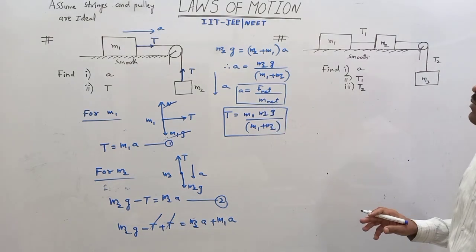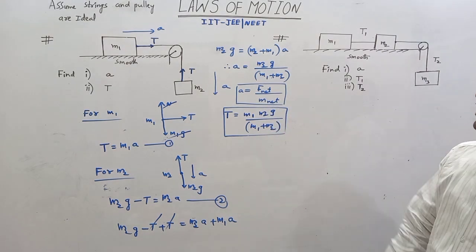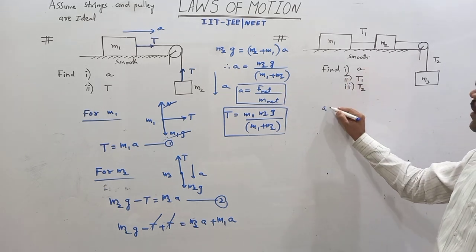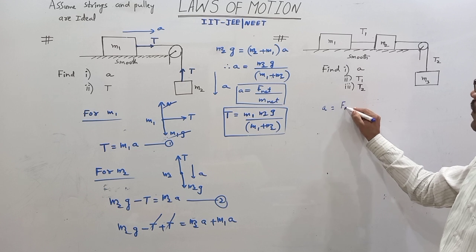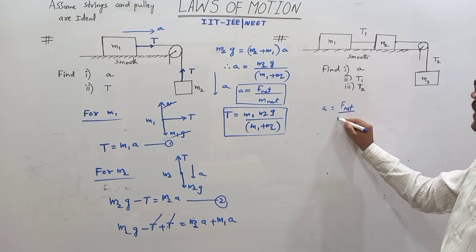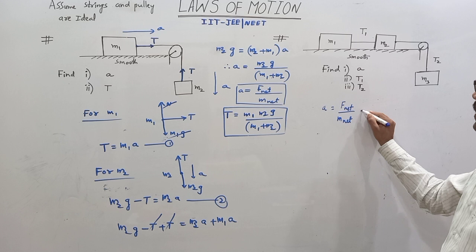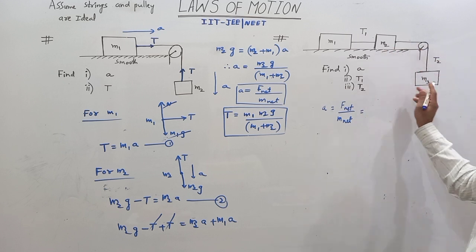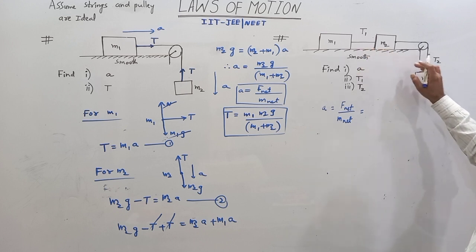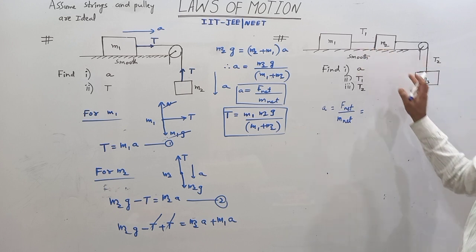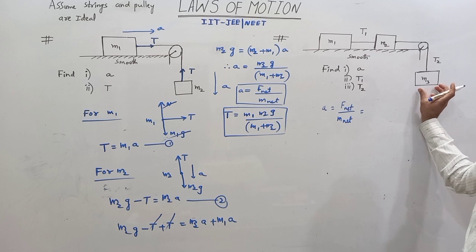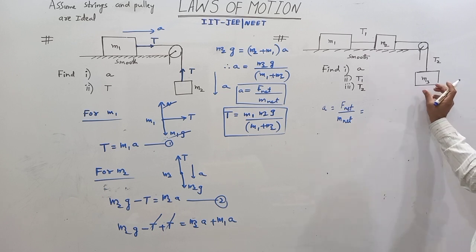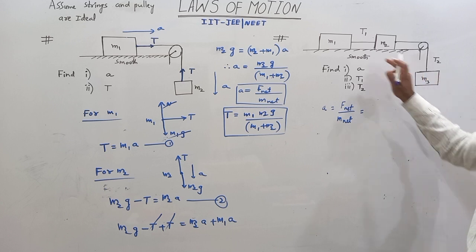So without using the free body diagram, we get the acceleration of each block. Acceleration of each block is equal to net force by net mass. Easy? Here net force is nothing but the weight of M3, because these two blocks along with M3 move due to M3G.